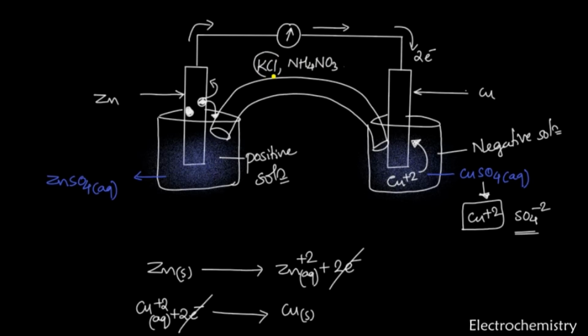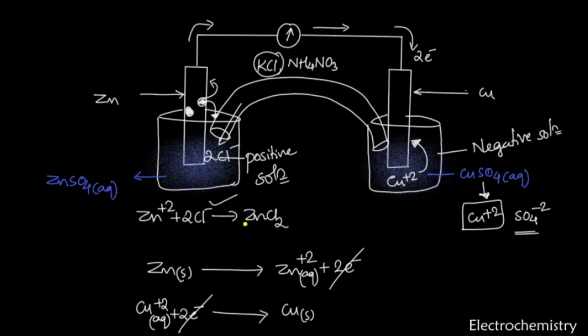Now assume that I added here KCl. Now this solution is positively charged, and because of that what happens here? The KCl gets dissolved here. Okay, the KCl dissolves, giving here 2 Cl minus ions, and these 2 Cl minus ions combine with the Zn which has dissolved previously, forming here ZnCl2.